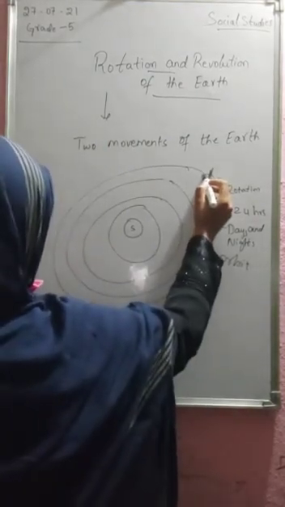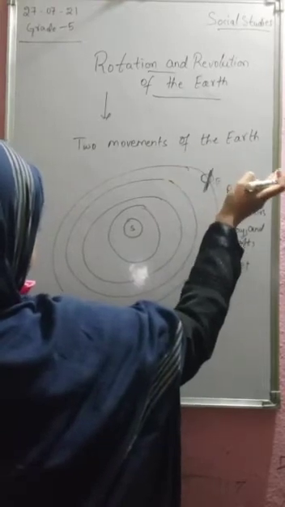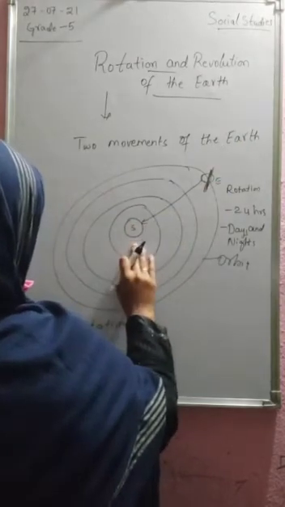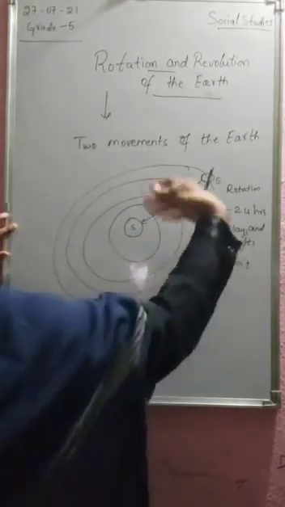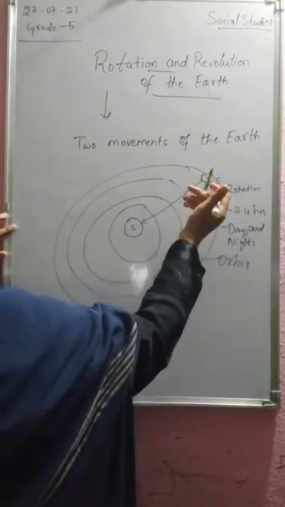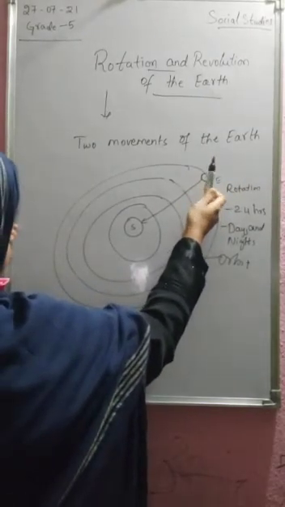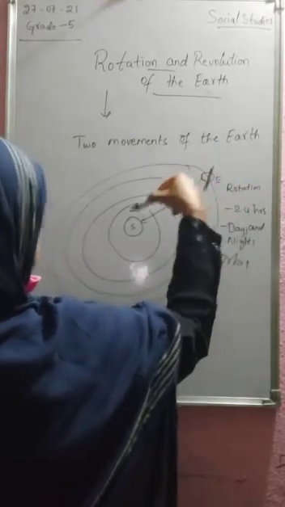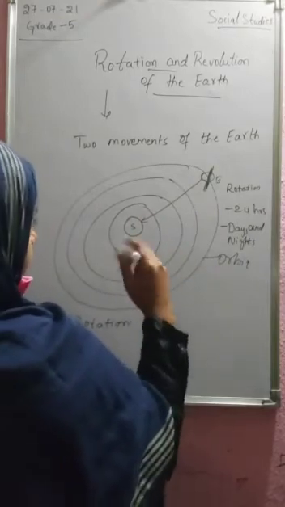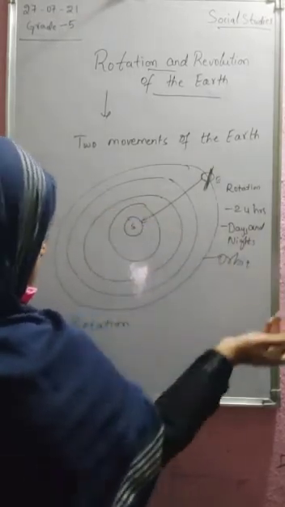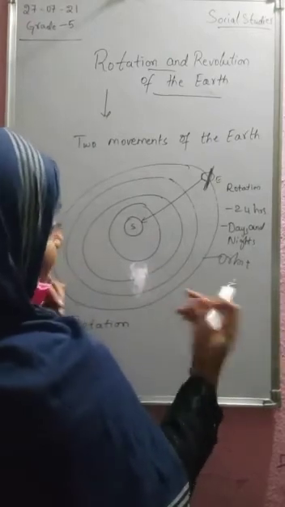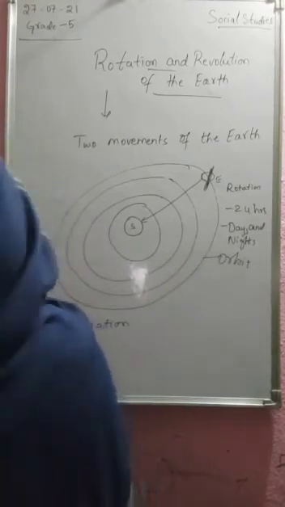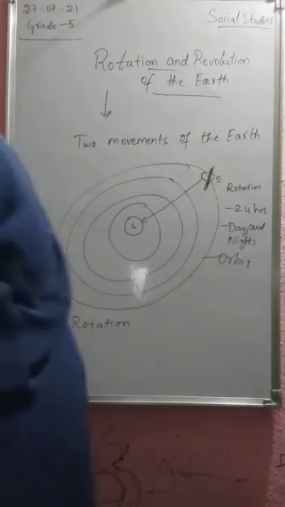This part of the Earth might be India, and another part might be some other country. The part that faces the Sun has day, and the other part, facing away, has night. As the Earth spins, the next part faces the Sun and has day, while the part facing the darker side has night. In this way days and nights are formed, and this motion is called rotation.